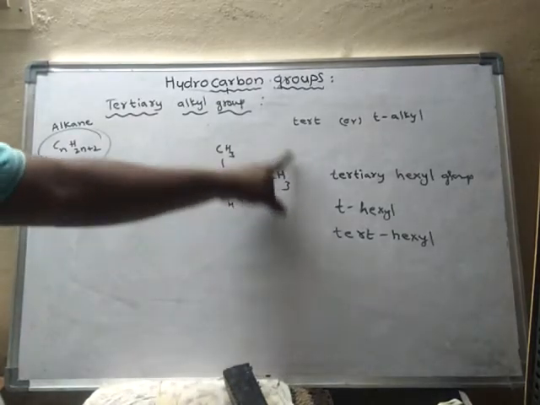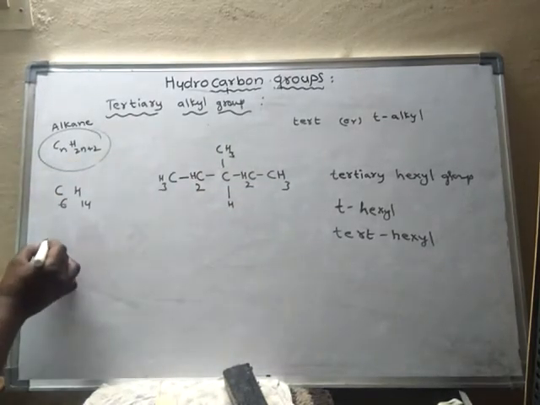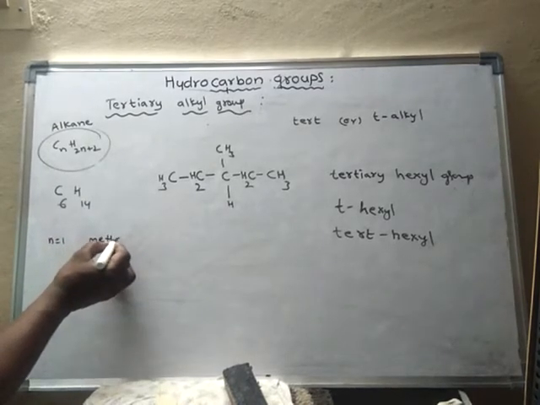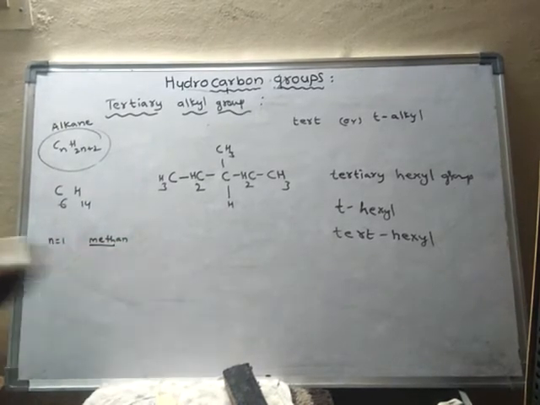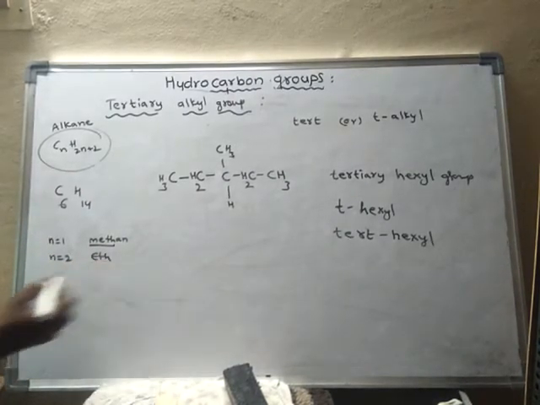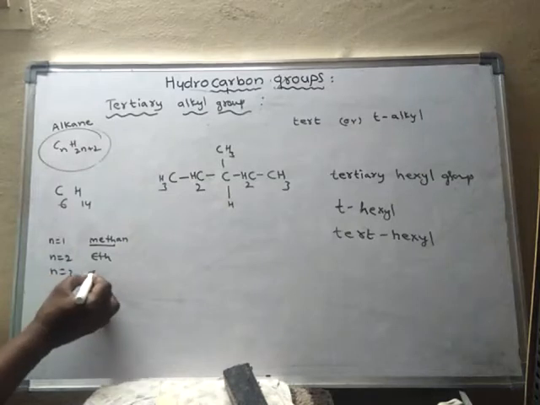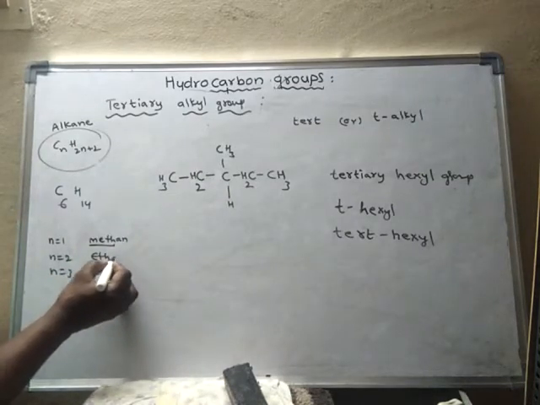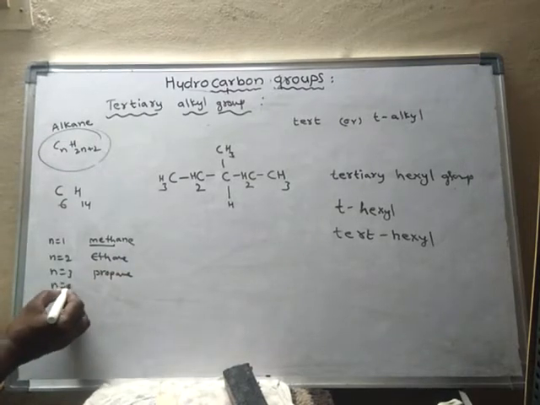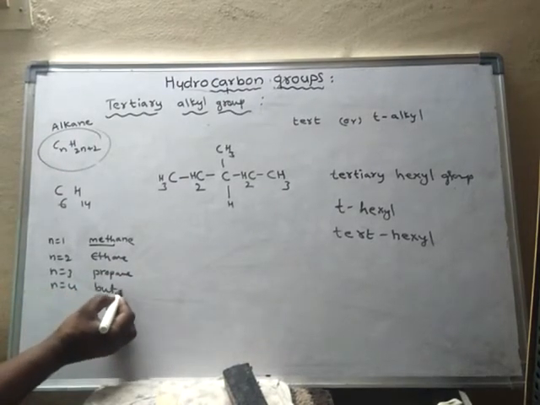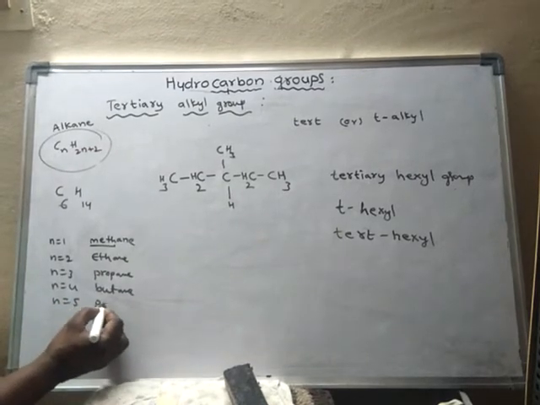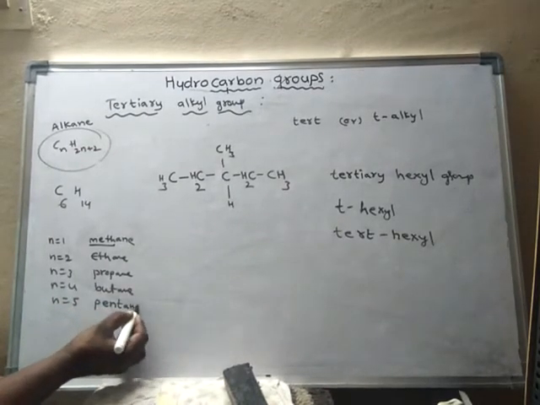So which alkane is it? If n is equal to 1, it is said to be methane. If n is equal to 2, it is ethane. If n is equal to 3, it is called propane. If n is equal to 4, it is called butane. If n is equal to 5, pentane.